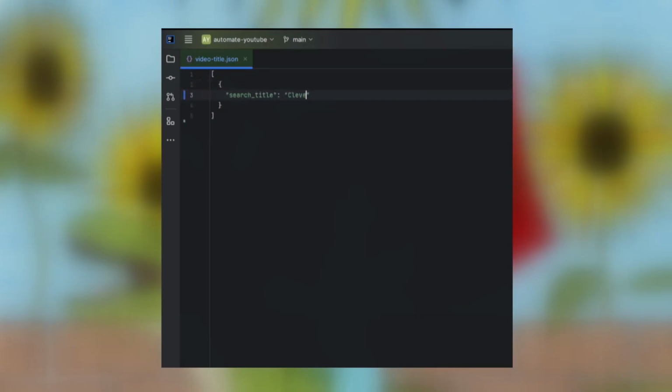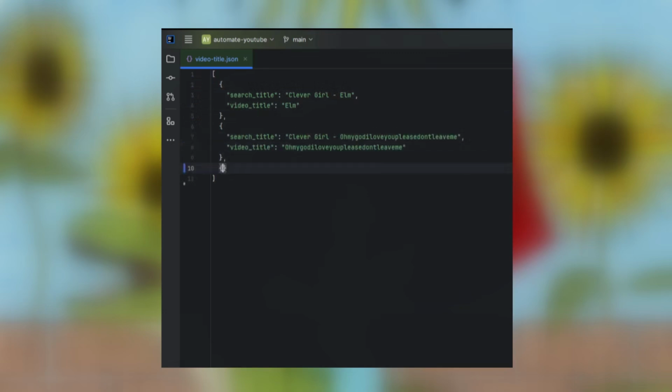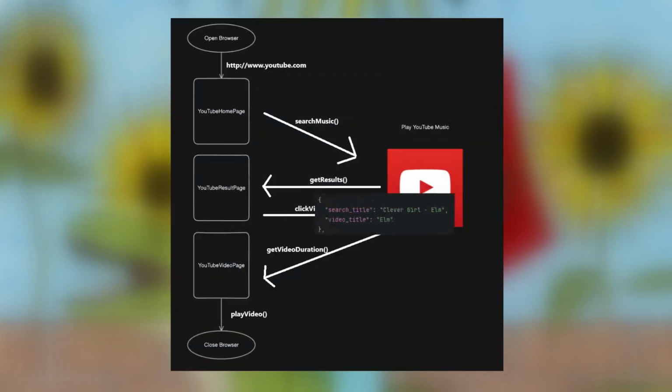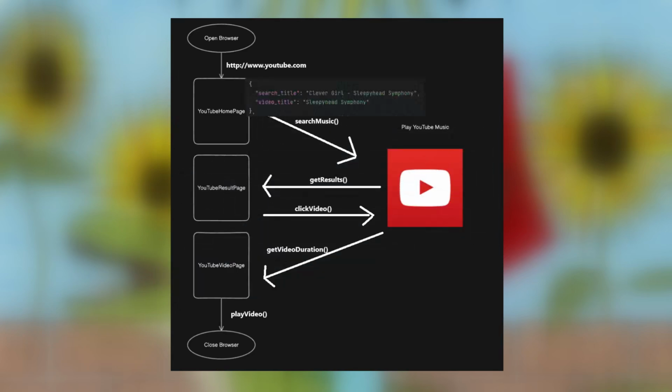Of course, an album consists of multiple songs, and for the program to know which songs needed to be played, I created a JSON file that includes these 4 magnificent songs, having a key value pair of search and video titles. This will then be fetched by the script one at a time. This concept is called data-driven testing, where a repeated task uses different sets of data in each execution.